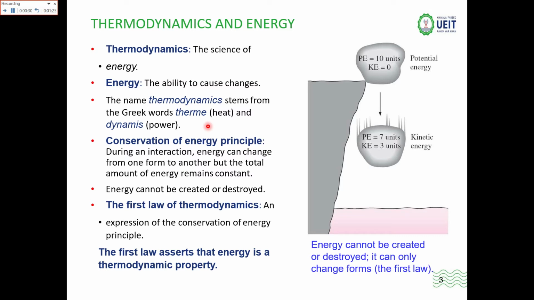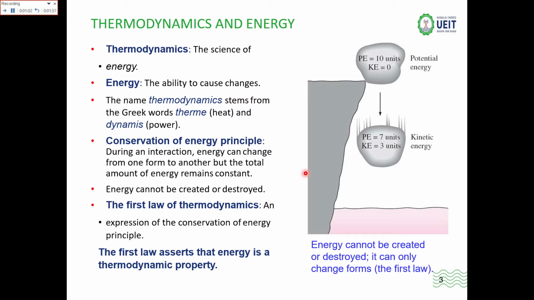So what is the conservation of energy principle? During an interaction, energy can change from one form to another form, but the total amount of the energy remains constant. That is known as the law of conservation of energy or the conservation principle. Then we will have the first law of thermodynamics, an expression which is basically the conservation of energy principle. The first law asserts that energy is a thermodynamic property.